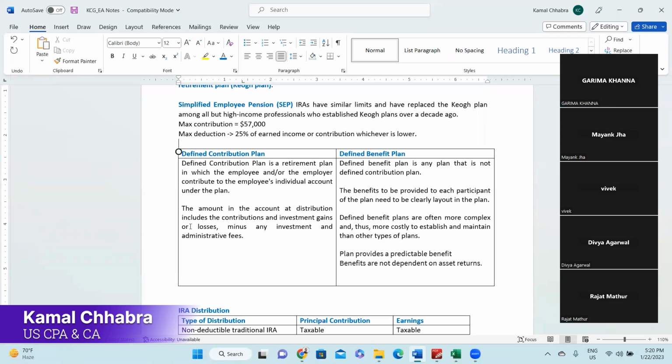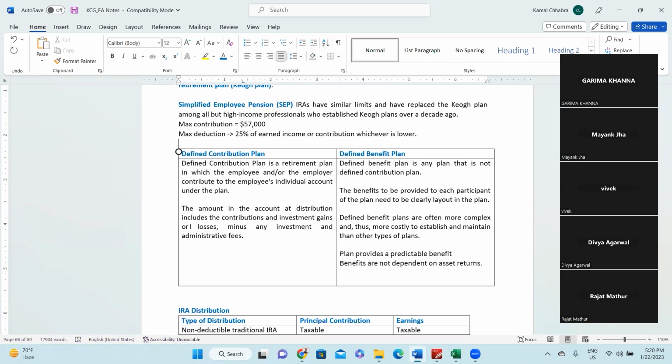And defined benefit plans are often more complex and thus more costly to establish and maintain than any other type of plan, because there is a lot of complexity in accounting involved, and a lot of judgment. Specialized knowledge is also needed, and most of the time they require actuarial inputs also, right?